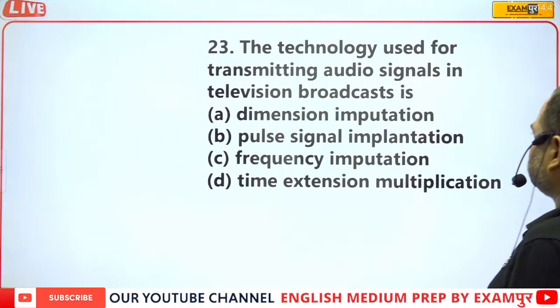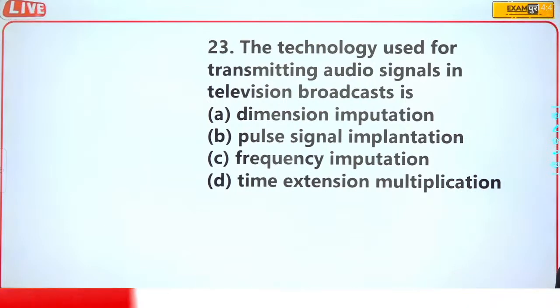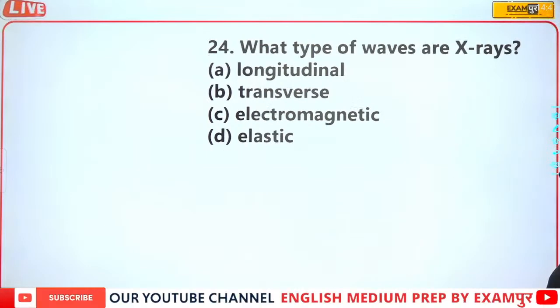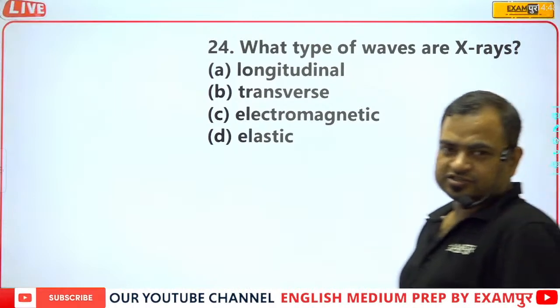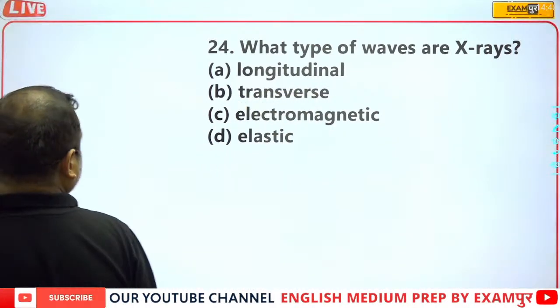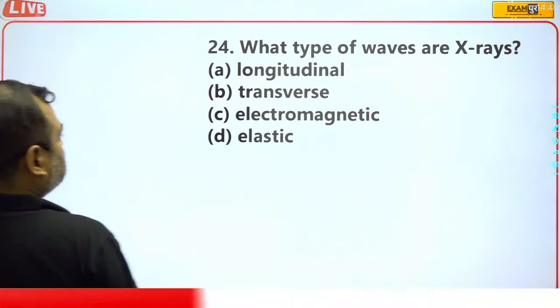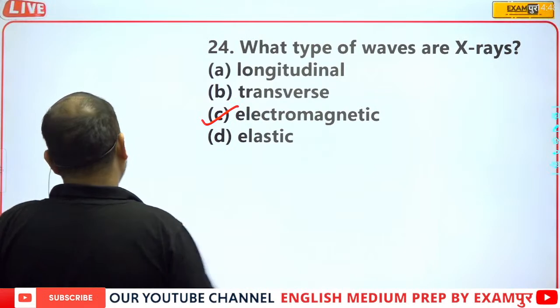Technology used for transmission of audio signal in television broadcast, pulse signal. This was from communication, which is not included in our syllabus. What type of waves are X-rays? When we talk about X-rays, which type of waves? These are electromagnetic.